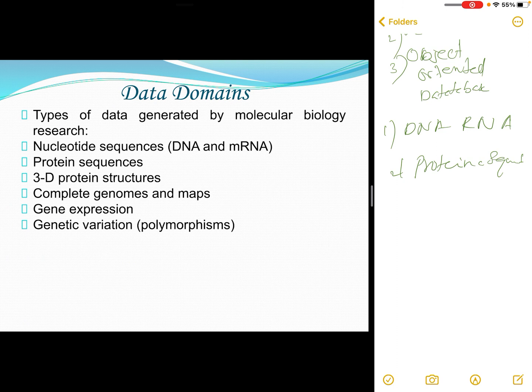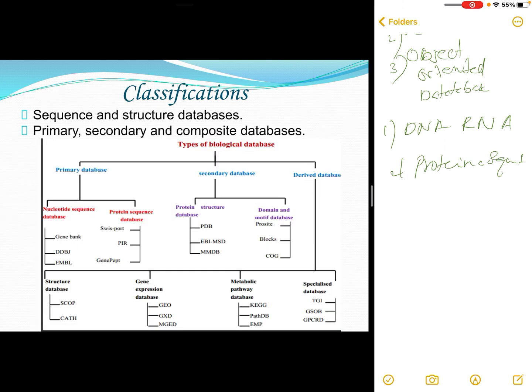Then you can have different complete genomes and maps. Different biological pathways can be stored in databases, different gene expressions can be stored, and genetic variations, that is polymorphisms, can be stored. Many different types of data domains are available for database creation.